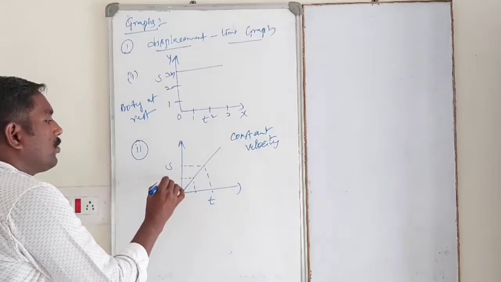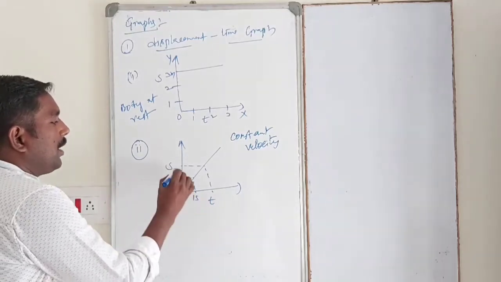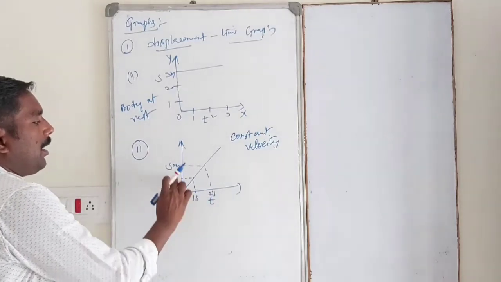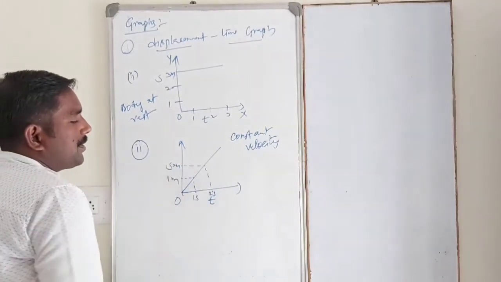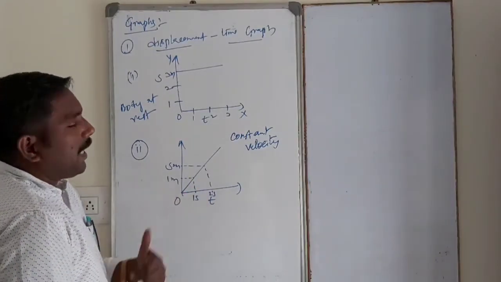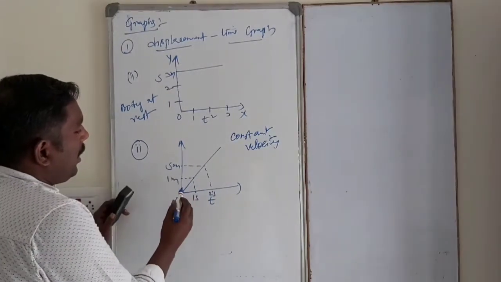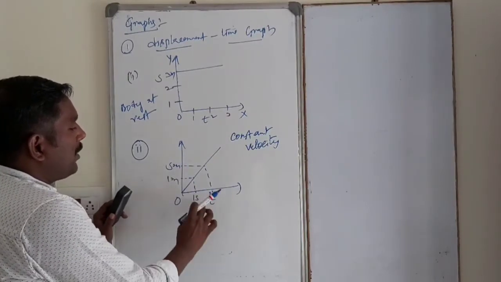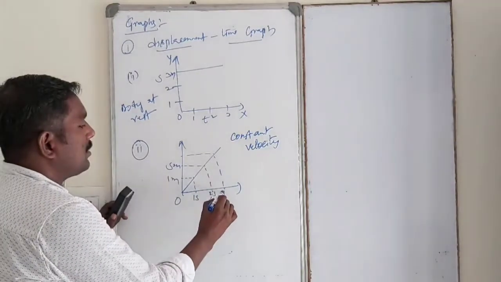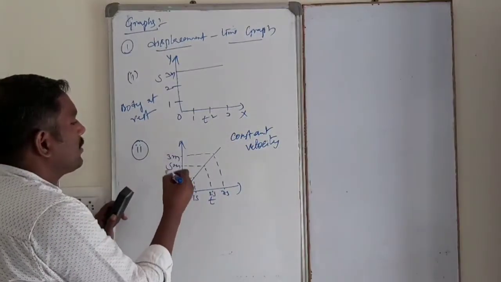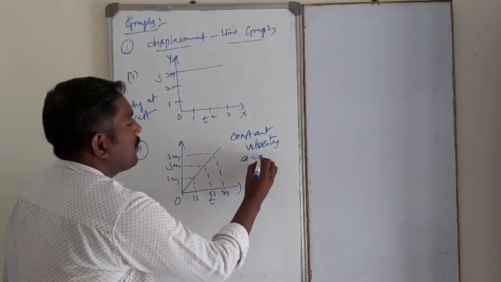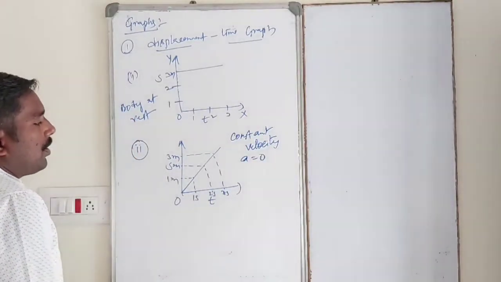So in 1 second it goes 1 meter, in the next 1 second another 1 meter; this is 2 seconds. The difference in displacement is 1, and the difference in time is also 1 second. So the body covers equal displacements in equal intervals of time. In 1 second it went 1 meter, in the next second another 1 meter, in the next second another 1 meter, like this. This is 3 seconds, this is 3 meters. So constant velocity means acceleration is what? 0.